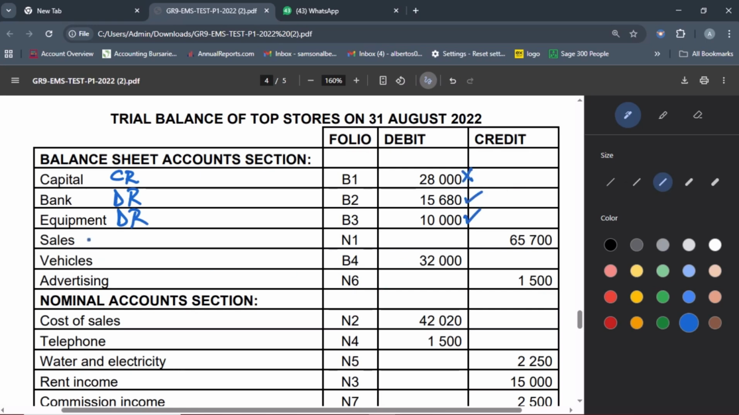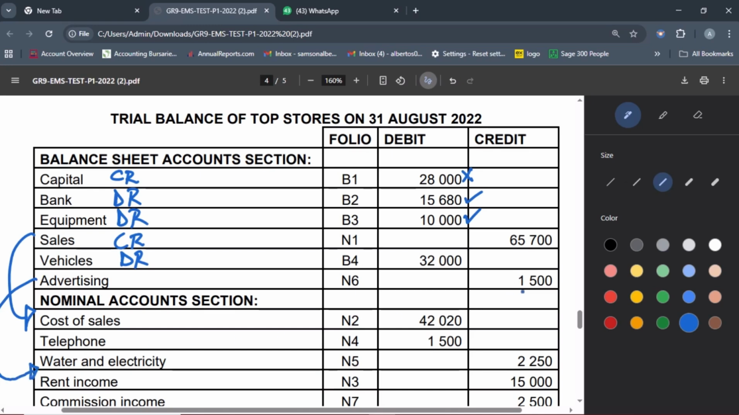Sales is a nominal account entry. It must be here. N1, we agree. But why is it on the balance sheet? Mistake again. That one must be placed in the nominal account section because it is income, and this must be on the credit side. So the credit side, yes, but the placing is wrong. Nominal accounts have a special place. That one will be on the credit. Vehicles, it's an asset, debit. Advertising is in the nominal account section, which is N6, therefore it must come after water and electricity there.